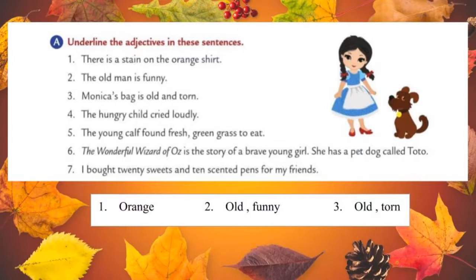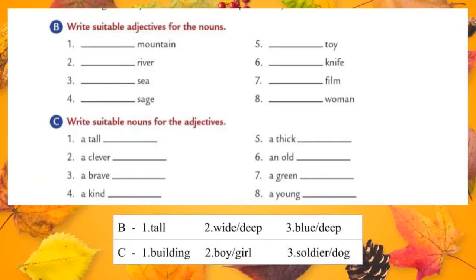Okay students, three sentences we completed. Remaining sentences you should try in your grammar book. Students, let's move to the next exercise, that is write suitable adjectives for the nouns. In this exercise they gave nouns. We should write the suitable adjective for the given nouns.